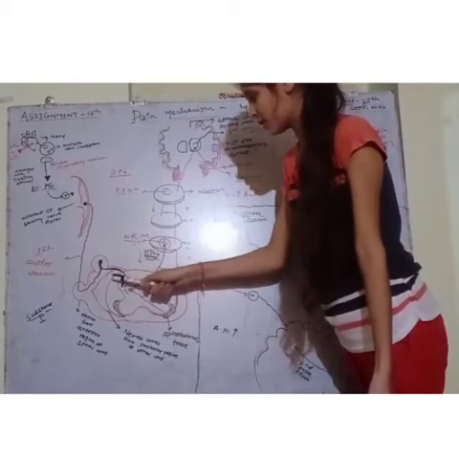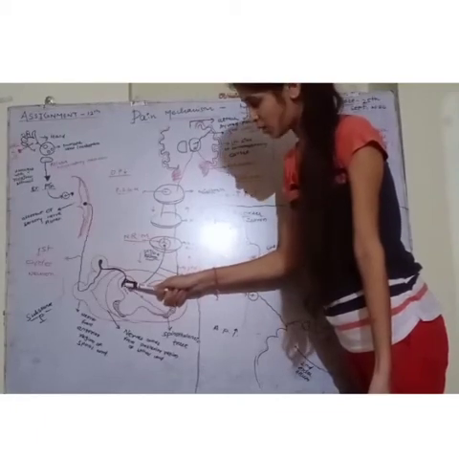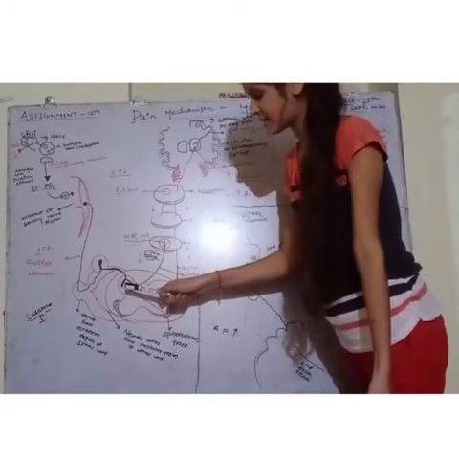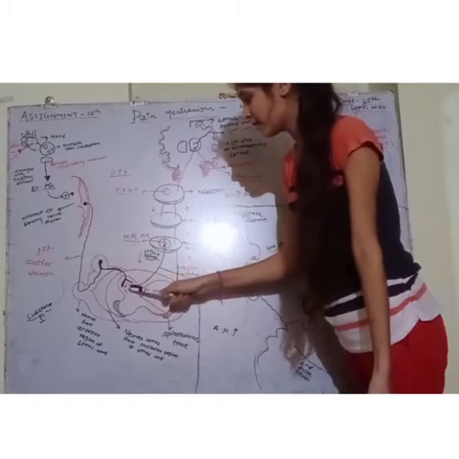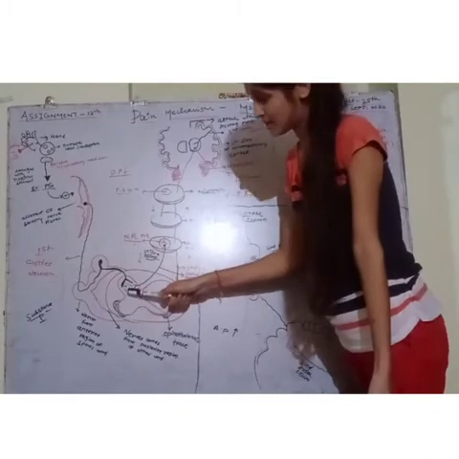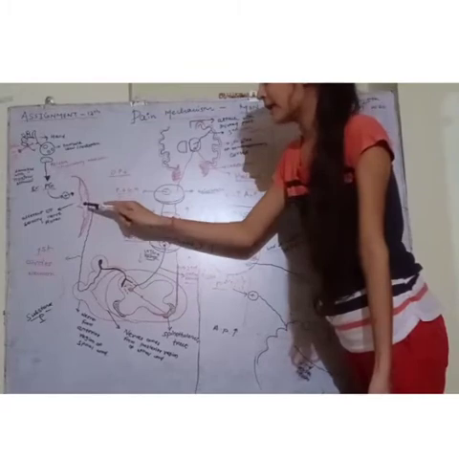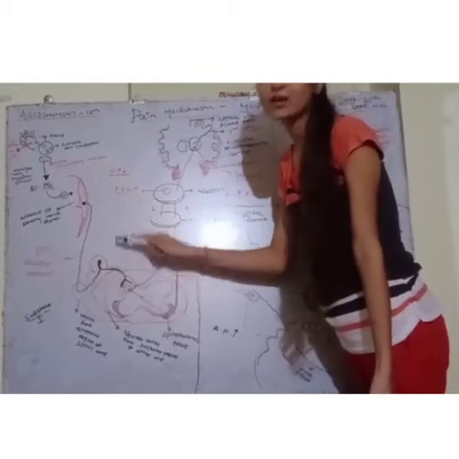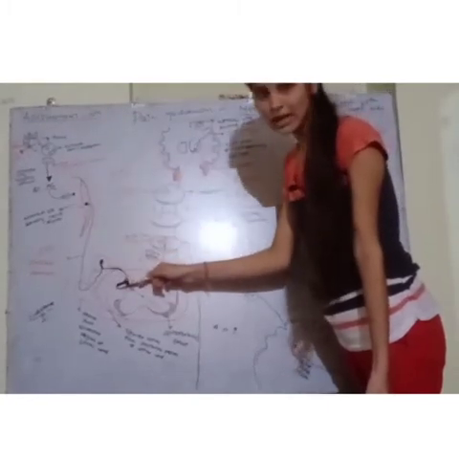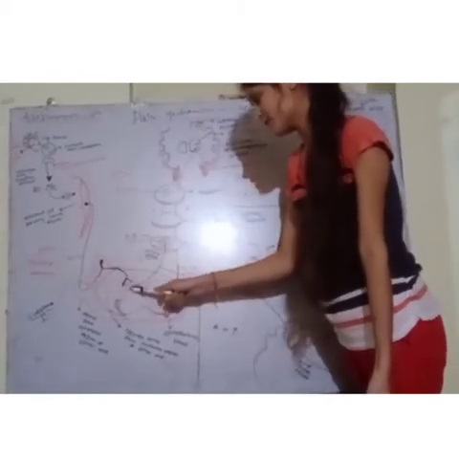Now here, after sending the impulses to the dorsal horn, it will release substance P, which will synapse and help in the transmission of the signals. Now here the transduction will occur. Transduction means whatever chemical, physical or electrical impulses we get are converted into electrical impulses. Okay. Now this first order neuron will synapse with the second order neuron.